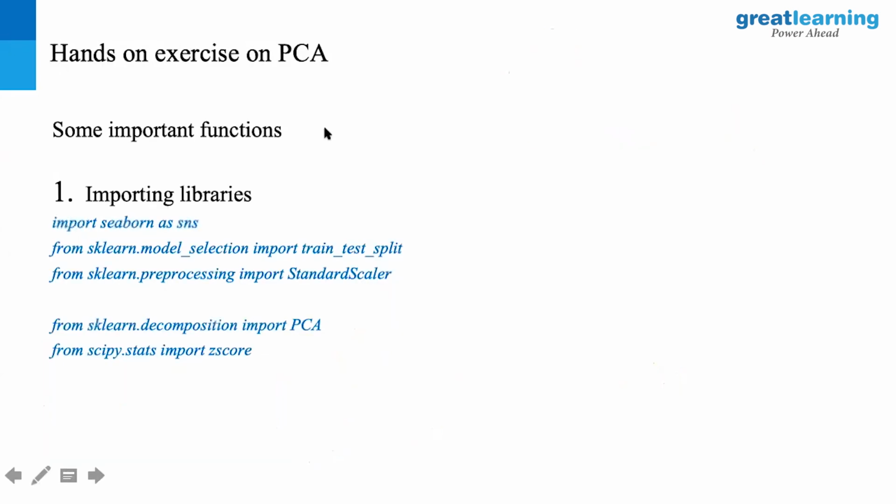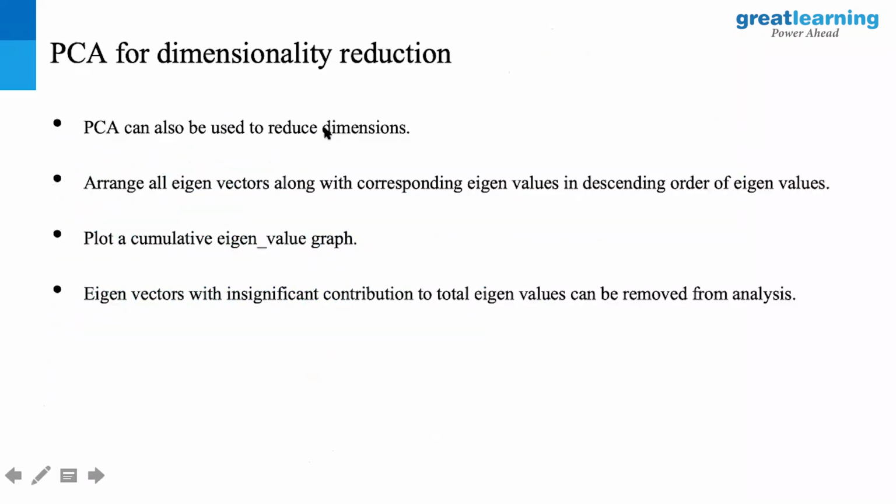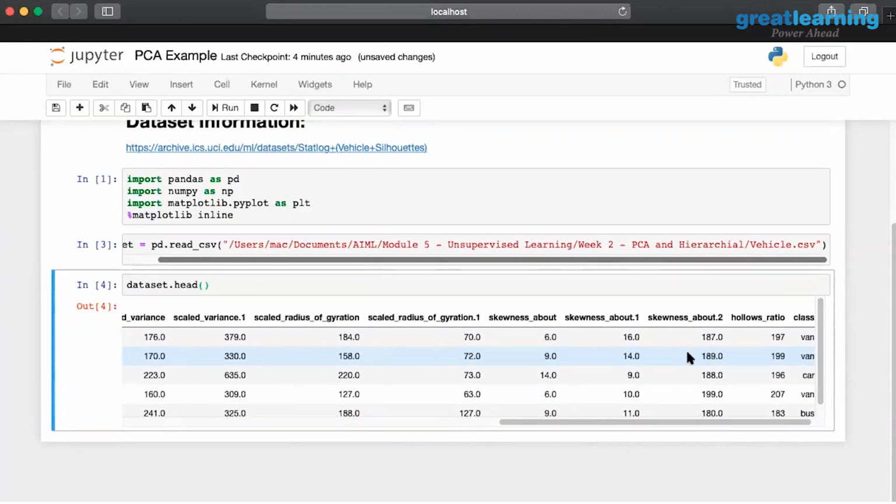All right. So this is what we have for the PCA. This is the data I have. So my objective is to classify it based on the silhouette data.